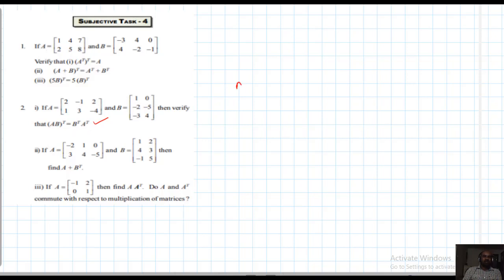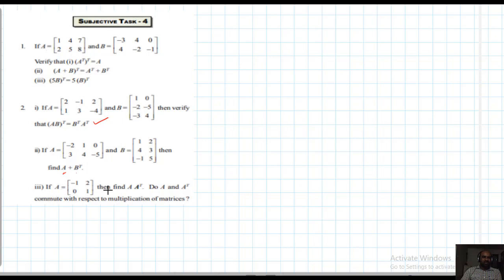You should take care: B transpose into A transpose is not the same as A transpose into B transpose, because AB is not the same as BA, as matrix multiplication does not satisfy the commutative property. You should take care while multiplying. Okay, so the first problem is completed. Second, matrix A is given, B is given, then find (A plus B) transpose. You can complete that.